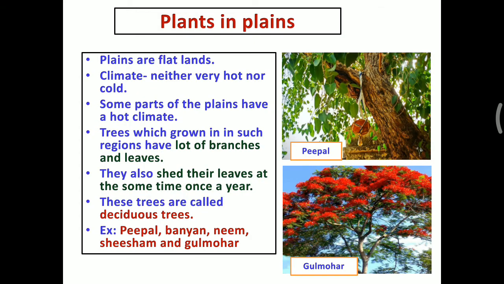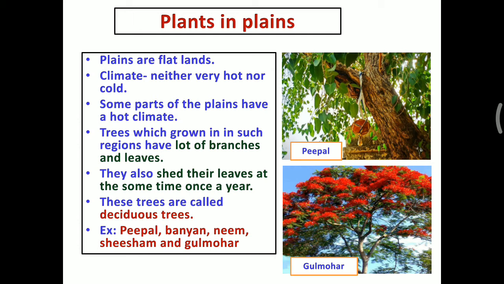The next one, plants in plains. The plains means the land is flat and the climate is neither very hot nor cold. In some places it is very hot, in some places cold. Some parts of the plains have a very hot climate. So trees which grow in such a region have a lot of branches and leaves.